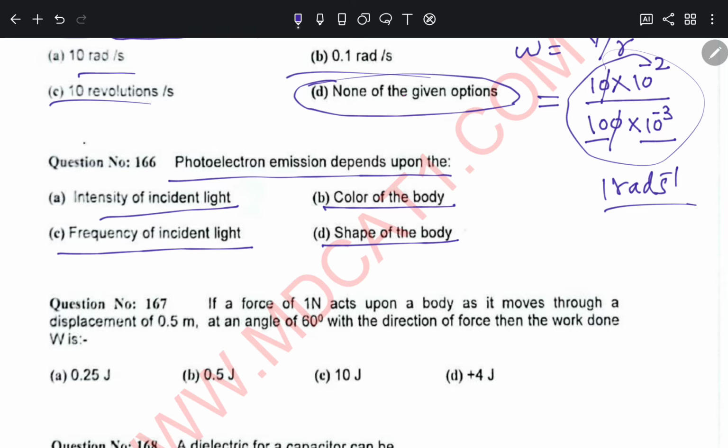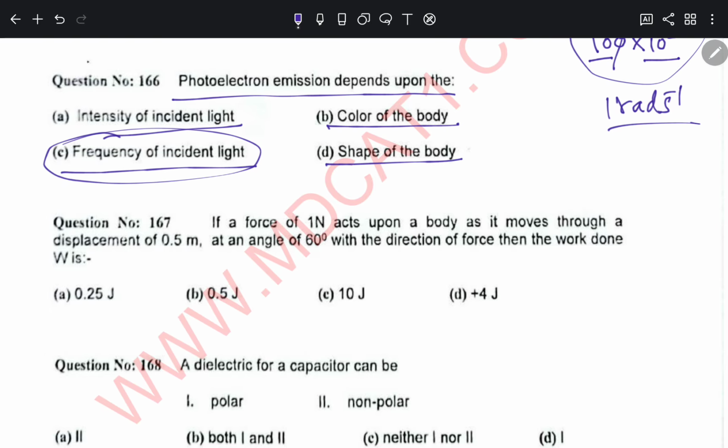If a force of 1 Newton acts upon a body as it moves through a displacement of 0.1 meter at an angle of 60 degree to the direction of force, then the work done will be a very simple equation. Can be used, F d cos theta.